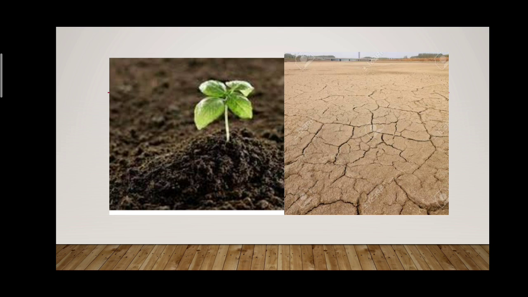The picture shown in the slide gives you an imaginative image of fertile and barren land. In image number 1, you can see a small plant growing in sand or soil. Also, you can observe the color and texture of the soil. The color of fertile soil is black as it contains humus, and the barren land, which is not useful, which is unproductive, you can see the texture and color of the soil, which is not containing humus as it is yellow in color.